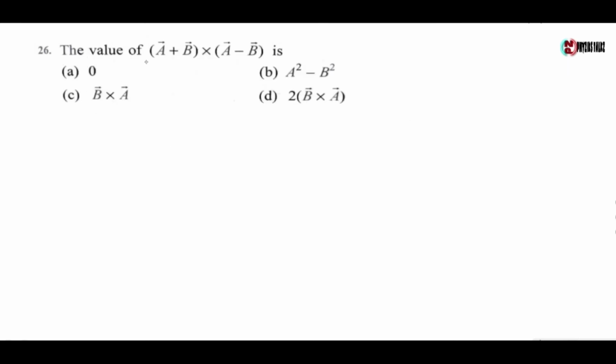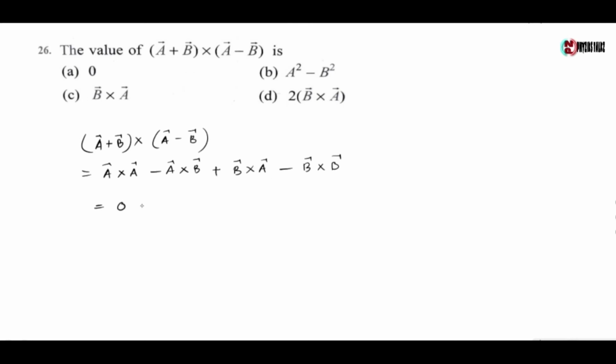Next question, the value of a vector plus b vector cross a vector minus b vector is. Now a vector plus b vector cross a vector minus b vector is equals to a vector cross a vector minus a vector cross b vector plus b vector cross a vector minus b vector cross b vector. So a cross a vector is 0 minus a cross b vector plus b cross a vector minus b cross b vector is 0.